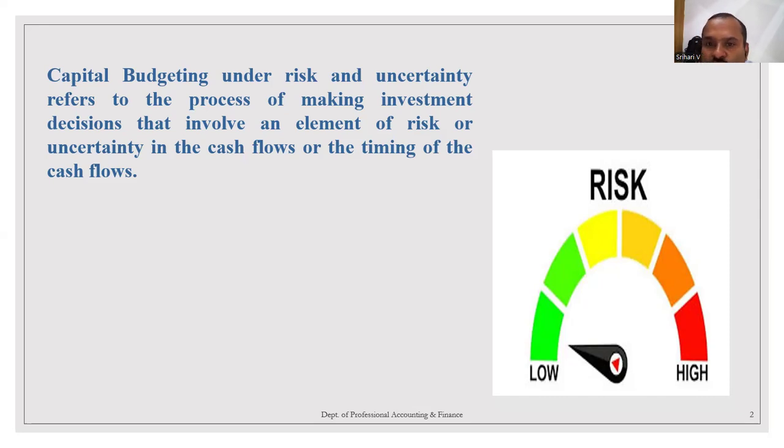Risk means the chance of suffering a loss. Then uncertainty means the outcome. The outcome may be positive, the outcome may be negative. Then it is said to be uncertain. Then uncertainty about the cash flows. When a financial manager is going to accept a project and invest the fund in that project, the outcome may be positive or negative. This is called cash flows.